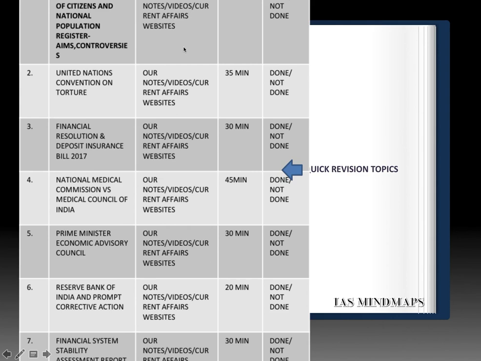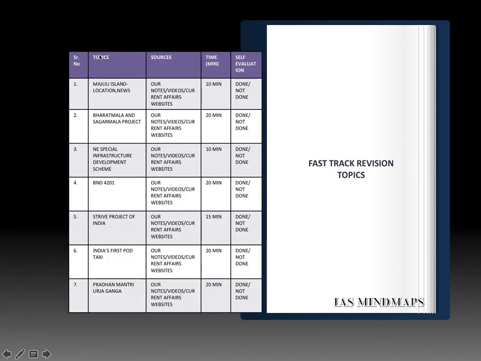So these are the sources you can refer. This is the broad timelines. This is the evaluation column. I will say go for preparing micro notes over these topics, because all of these topics are important for this year prelims. Let's see the last set of topics.